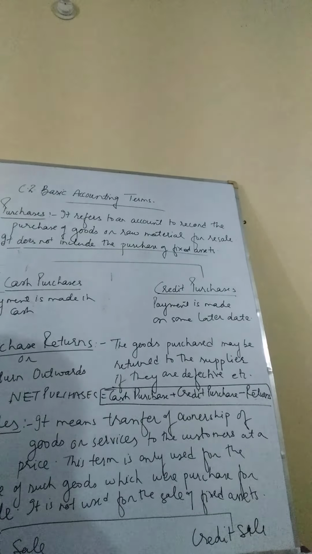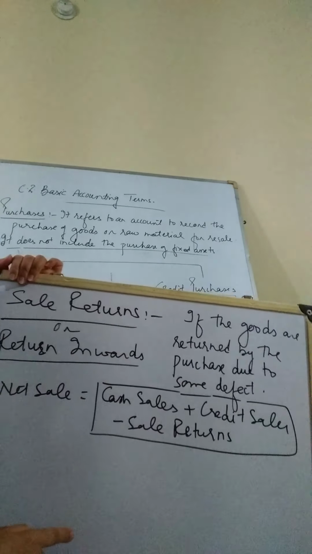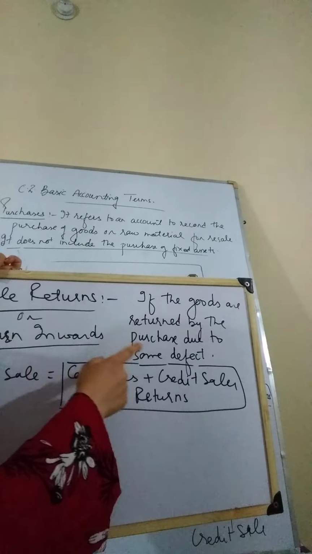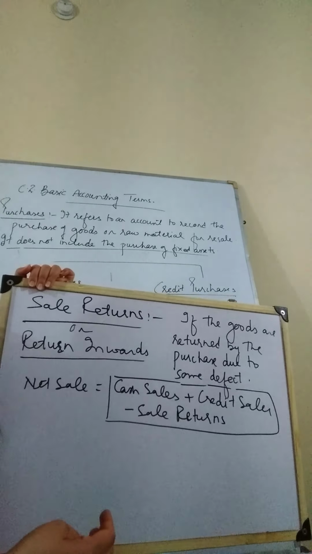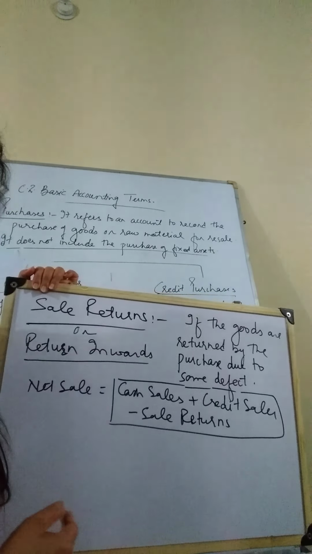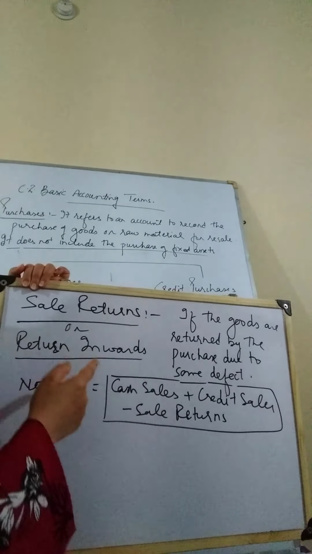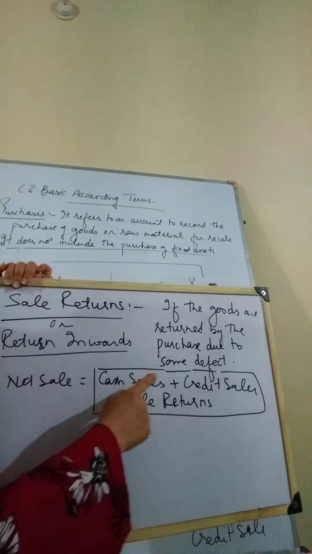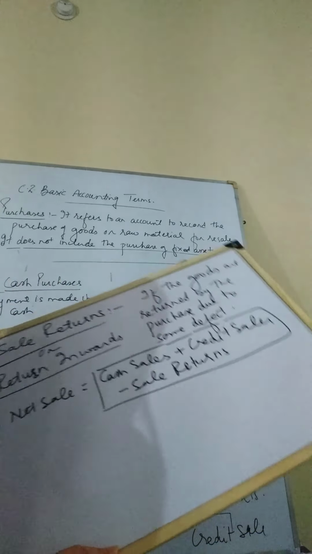One more important thing to consider here is sales returns. Sales returns are when the goods are returned by the purchaser due to some defect. As far as purchase returns were concerned, they were the goods which we had purchased and are returning. Now the goods which the customer has purchased, if he returns them due to some defect, are known as sales returns. In other words, we can also say it is return inwards. The formula for net sales will be cash sales plus credit sales minus returns, similar to the purchase formula.